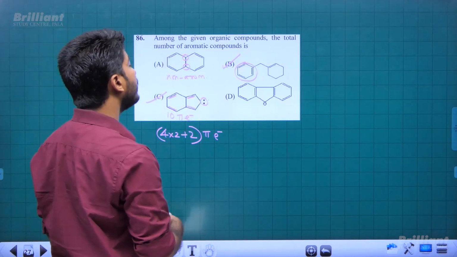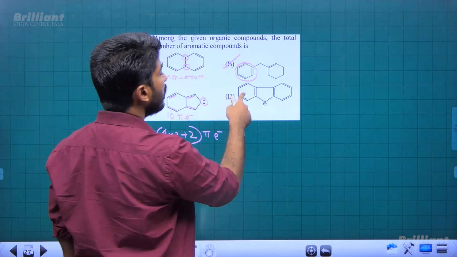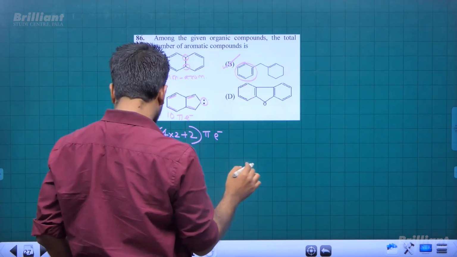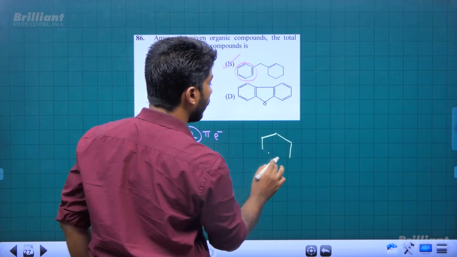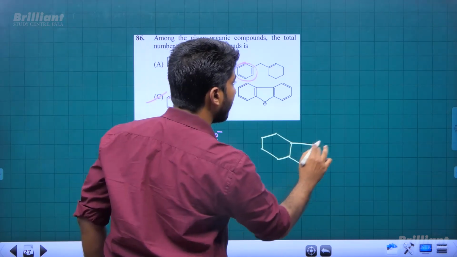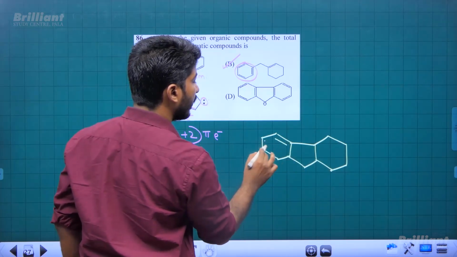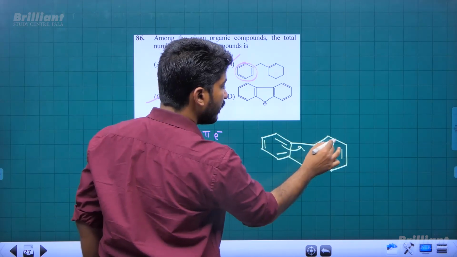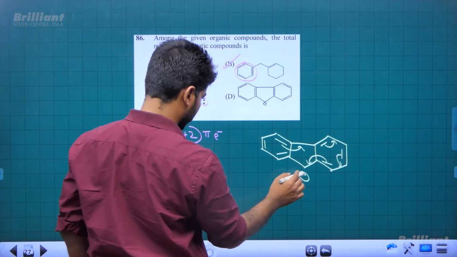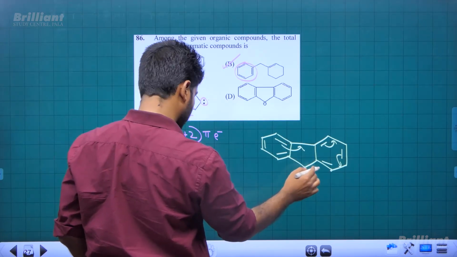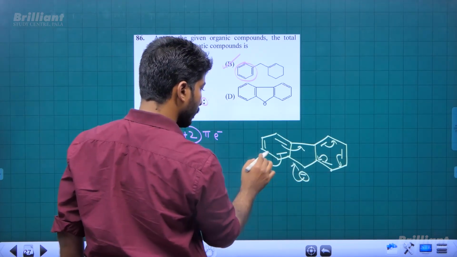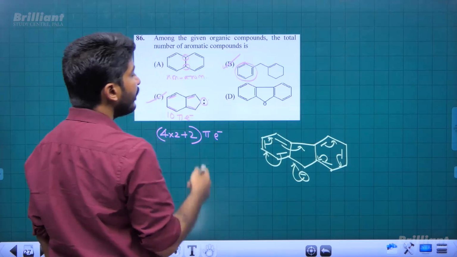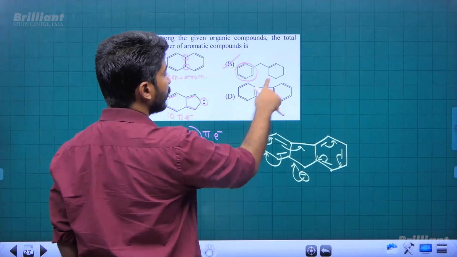And after that, in last case, if you redraw the diagram, draw the other resonance structure, then it is very clear that there is complete delocalization possible throughout the system, and the number of electrons involved in delocalization is 3 plus 3 plus 1.